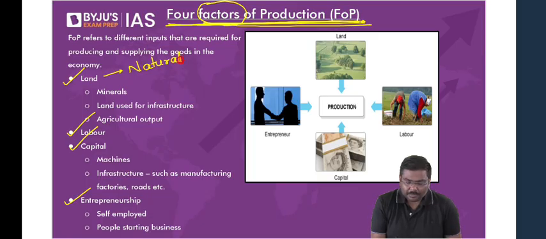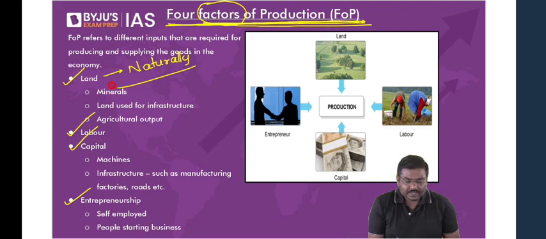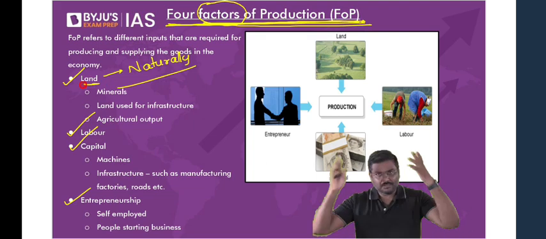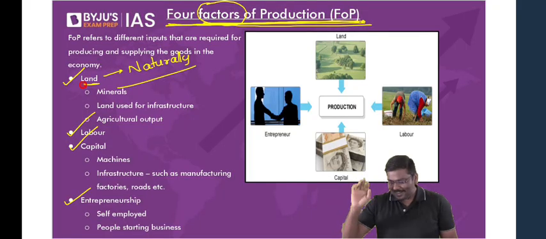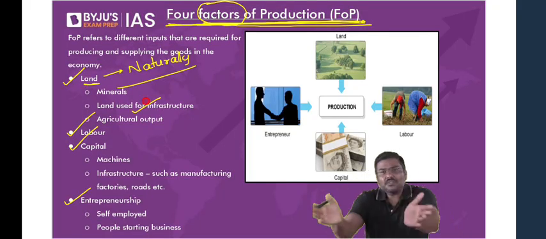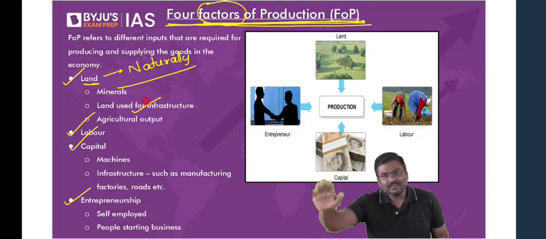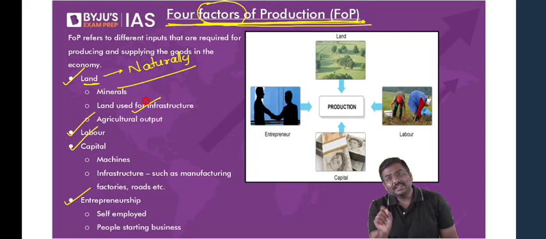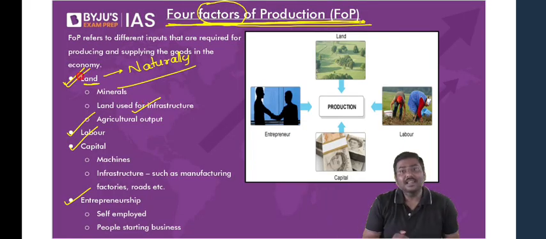Is it okay? I'll repeat it again. Anything that is available naturally to us is called land. For example, minerals. All of you will agree with me. Minerals are available in the earth crust or below the earth crust, wherever they are available. So minerals, or for that matter the piece of land on which you will construct, let's say, a manufacturing facility, that is also present in nature. So anything that is naturally available in nature is called land.